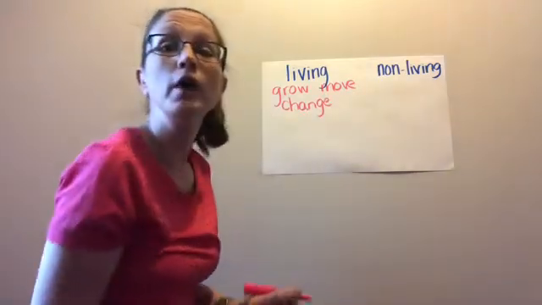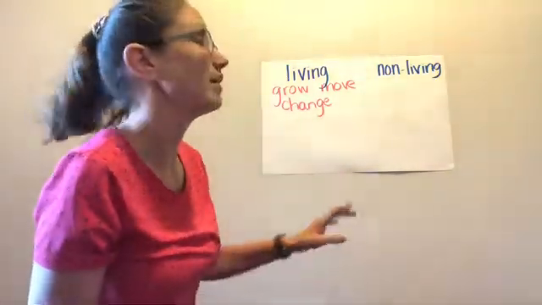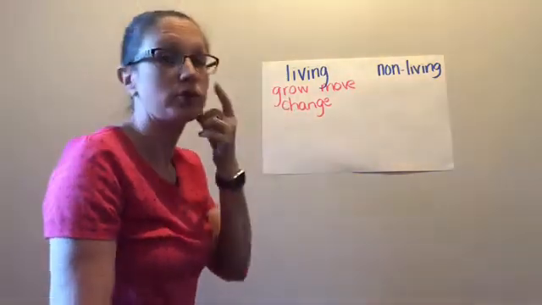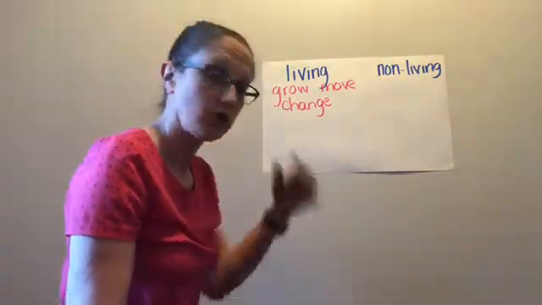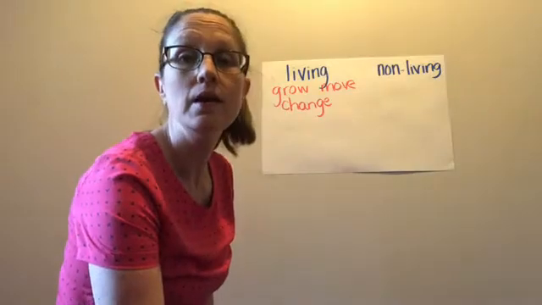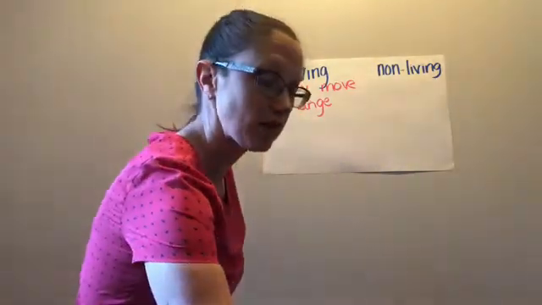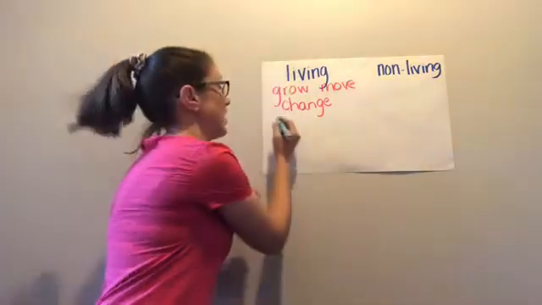So to be able to grow, move, and change. So the non-living thing is the opposite of that. So those are things that don't need to grow, move, or change the way that living things do. So all living things need certain things to survive. So things that they're going to need: air